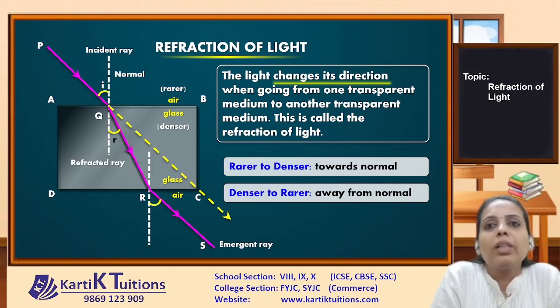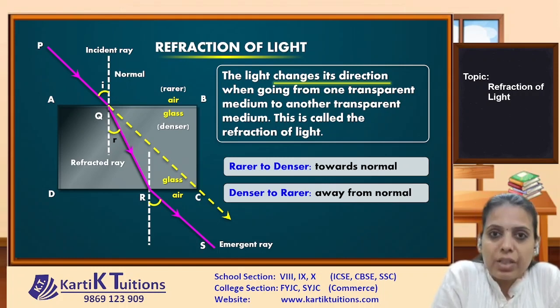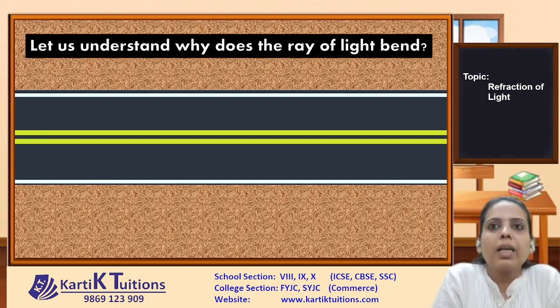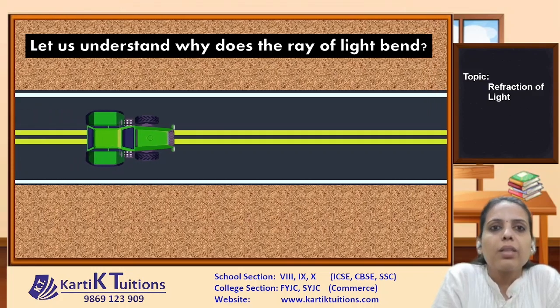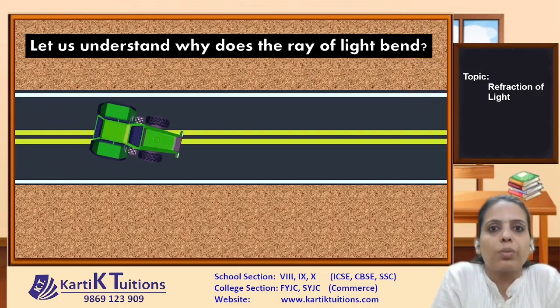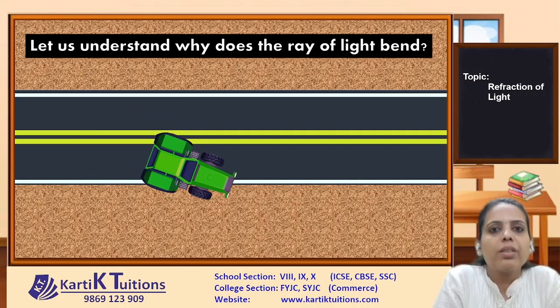Now here we saw that light is changing its direction when it is passing from one transparent medium to another. Now what's the reason behind this? So let us understand why the ray of light bends. As you can see, the tractor is moving on a road. Now whenever the tractor has to change its direction, there should be a change in the speed of the tractor.